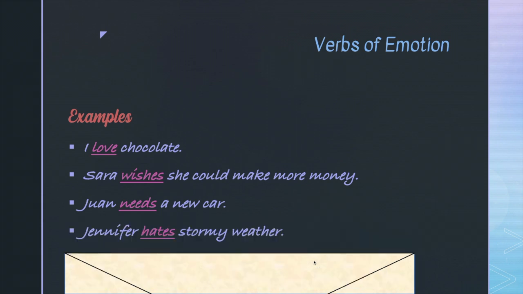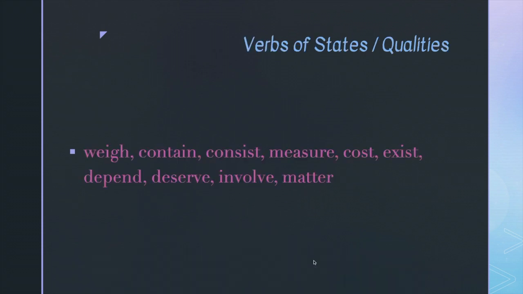Finally, Jennifer hates stormy weather. I don't think Jennifer is unique either. A lot of people don't like stormy weather. I'm okay with it if it's not dangerous and if it happens at night while I'm sleeping. The next type of stative verbs are the verbs of states or qualities. By states, I mean states of being.